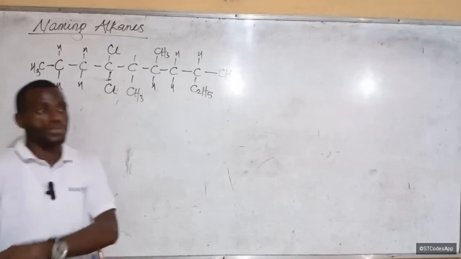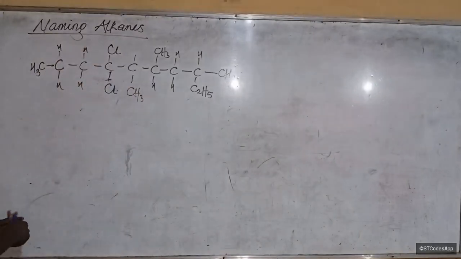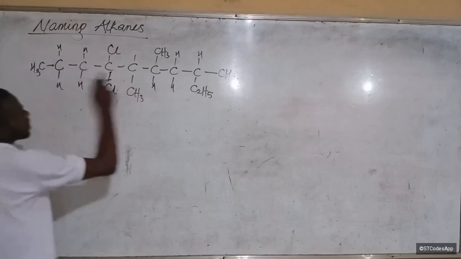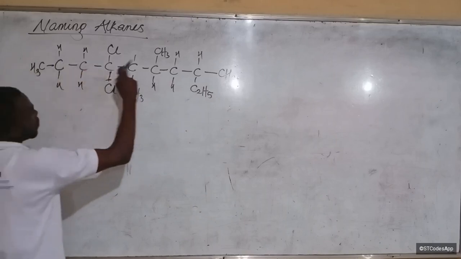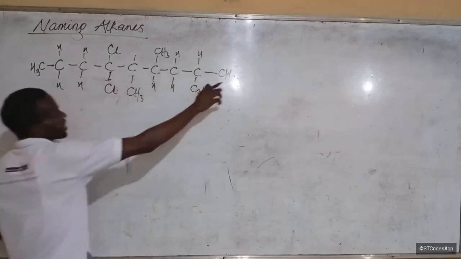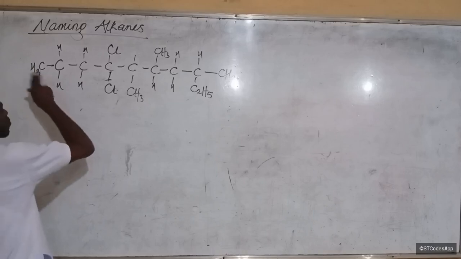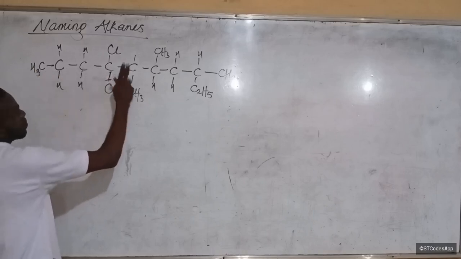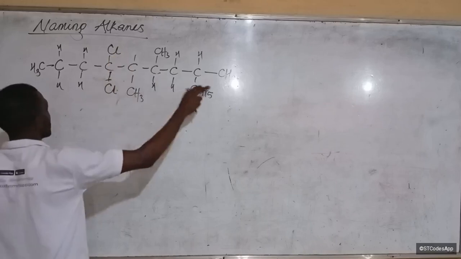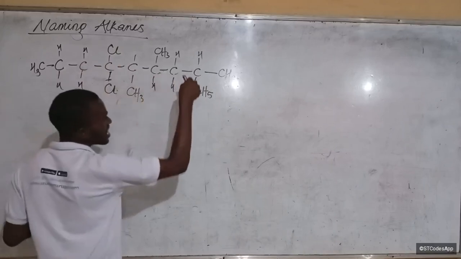Parent chain. Now, you know that with this kind of molecule, they've tried to confuse you in a way. So you think, for example, that the longest carbon to carbon chain is this straight chain. Let's count how many carbons are there. 1, 2, 3, 4, 5, 6, 7, 8, 9. As you see that it's 9 here, you think it's the longest, when in fact, if you go like this, 1, 2, 3, 4, 5, 6, 7, that's not long, since we can have 9. But you will discover that if you go like this, 1, 2, 3, 4, 5, 6, 7, 8, 9, 10.